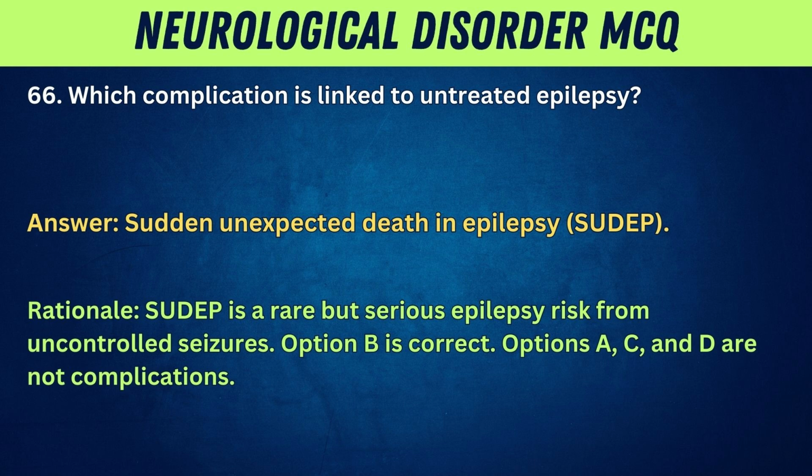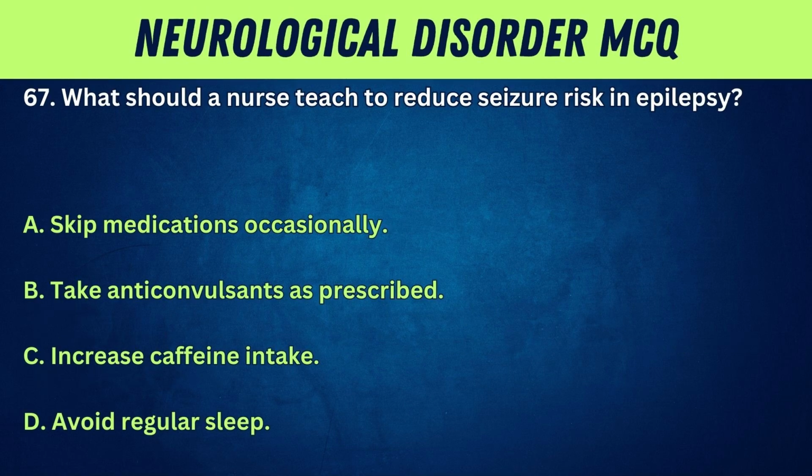Rationale: SUDEP is a rare but serious epilepsy risk from uncontrolled seizures. Option B is correct. Options A, C, and D are not complications. 67. What should a nurse teach to reduce seizure risk in epilepsy?